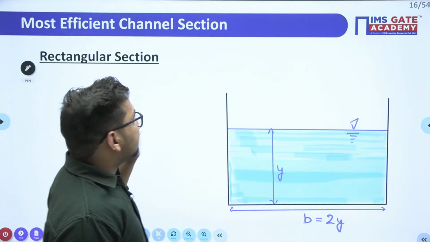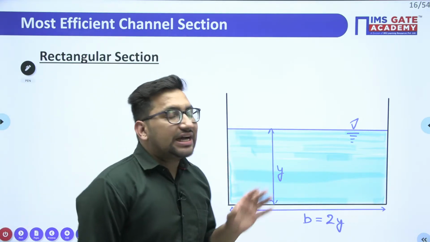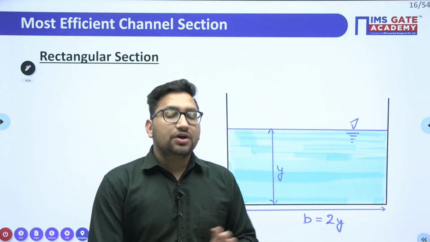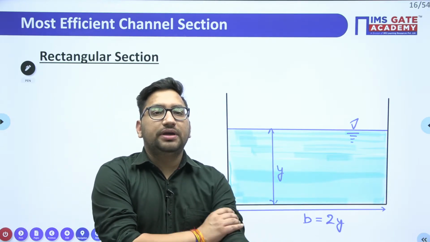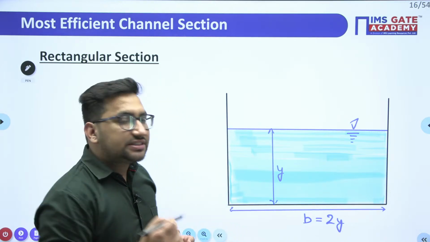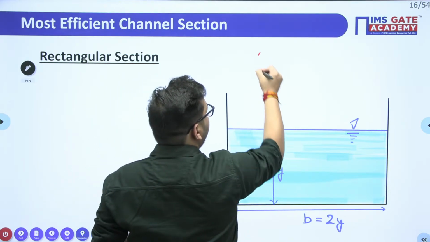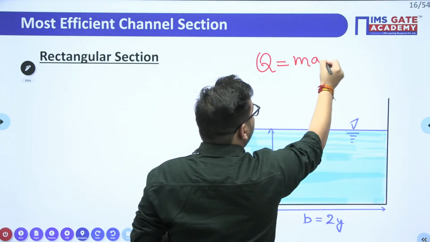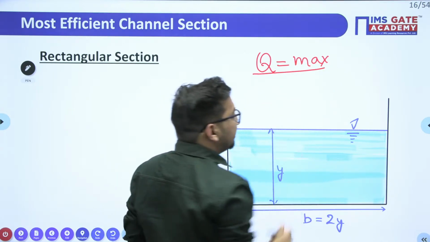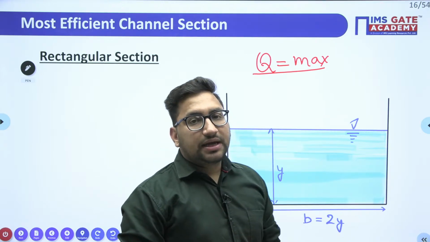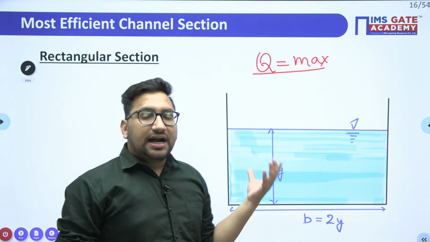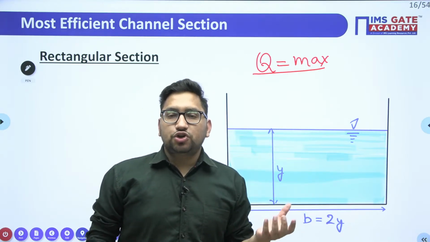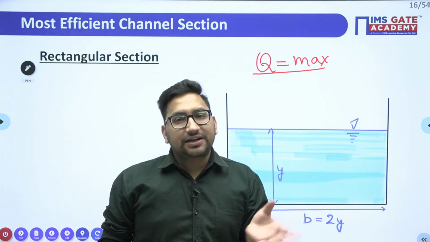Next thing we are going to discuss is the most efficient channels. Now let's suppose this is particularly your rectangular channel, right? When we can say any particular channel to be most efficient, first thing is when your discharge is maximum. If the discharge in any particular channel is maximum, can we say that is the most efficient channel? For most economical, what should be? Its cost should be effective, right?